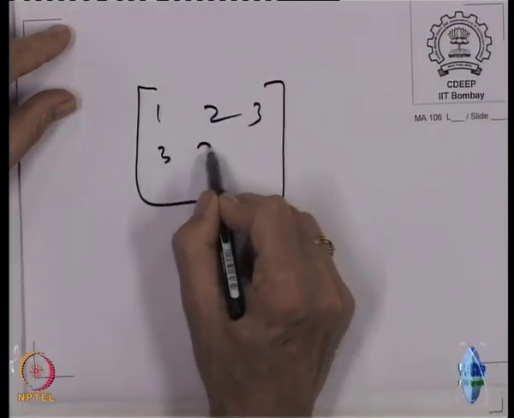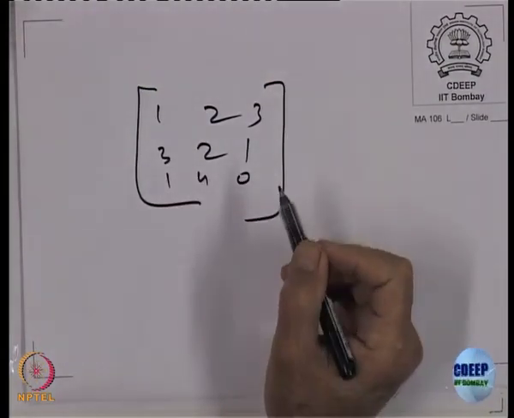So, that in fact is what you have been doing all along, expanding a matrix by rows or by columns. See, when you are given an n cross n matrix, you have used that fact that I can expand it by any row or by any column. That means what? Let us see how you expand 3 by 3, so that you understand what we are going to do. Here is a matrix, let us say 1 2 3, 3 2 1, 1 4 0. So, this is the matrix A.